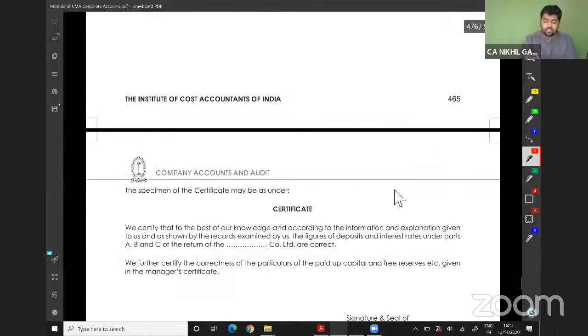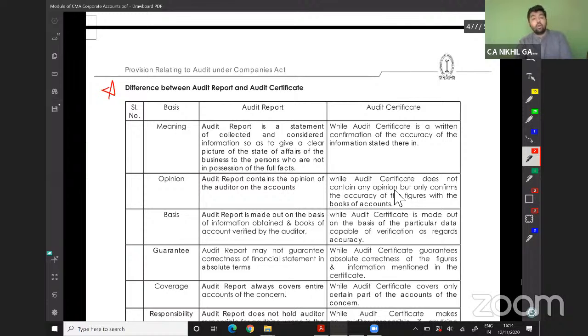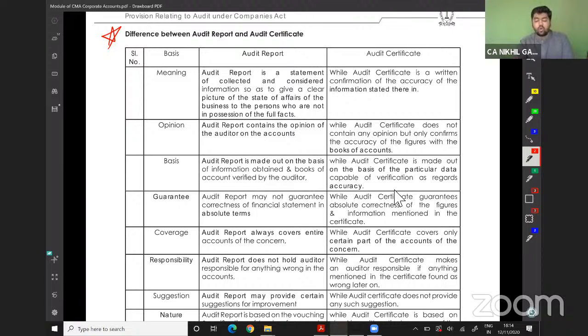Now we will jump to the difference between audit report and audit certification. Meaning: an audit report is a statement of collection and consideration of information so as to give a clear picture of the state of affairs of the business to those who are not in possession of full facts. While the audit certificate is a written confirmation of the accuracy of the information stated therein. In case of a report, you will say it is true and fair. In case of certification, you will say the accuracy is right.